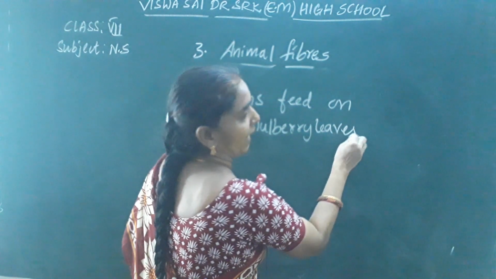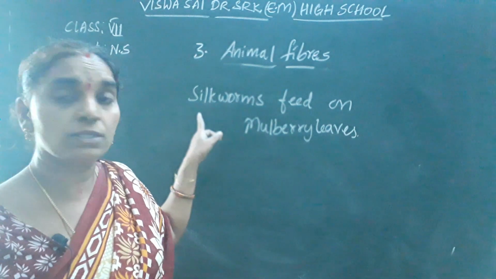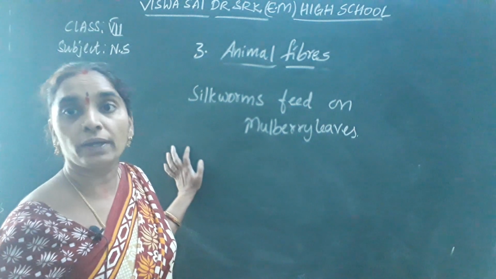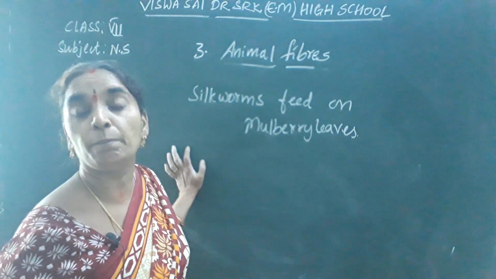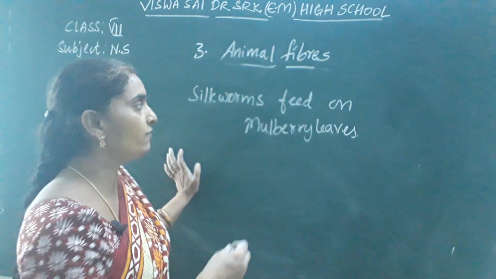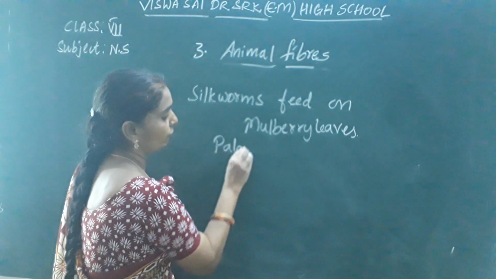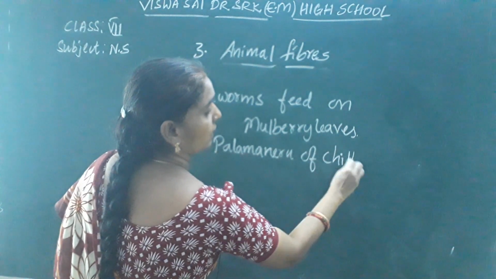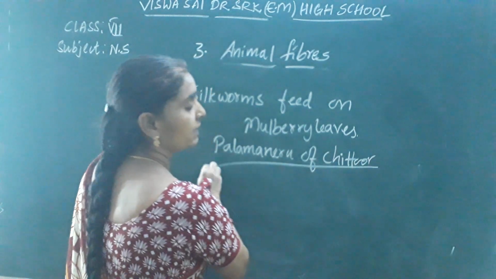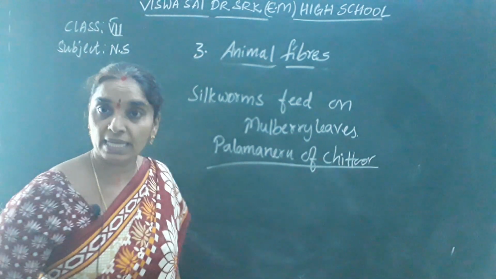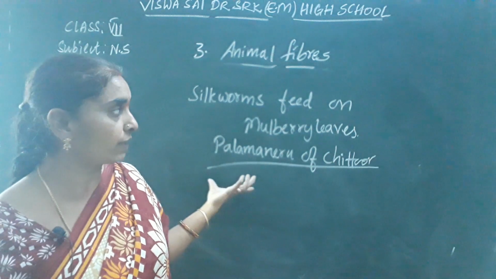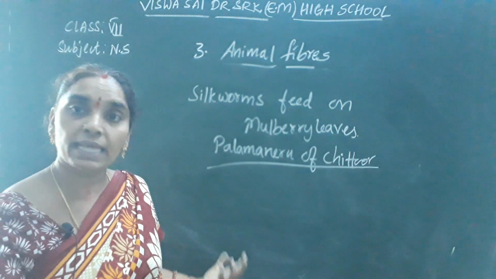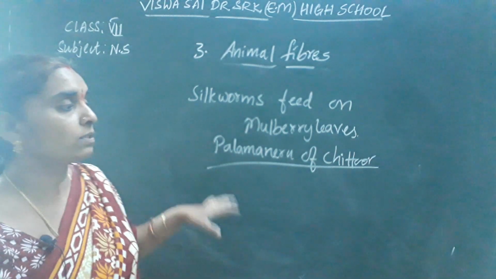Okay, so the mulberry plantation. The mulberry plantation or the twigs are mostly grown in Palmaneru of Chittoor district. Where is it grown? Palmaneru of Chittoor district. Most of the silkworm weavers buy the mulberry leaf or the mulberry plantation from Palmaneru of Chittoor district and try to cultivate the farms in their places also. Okay, so they buy the twigs.